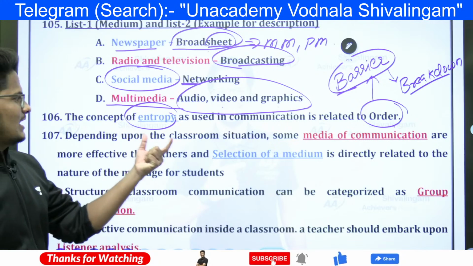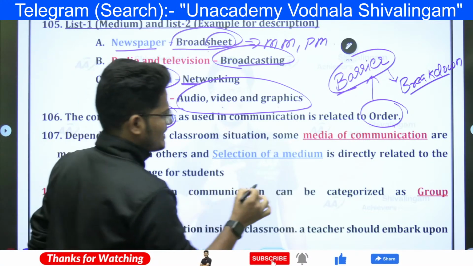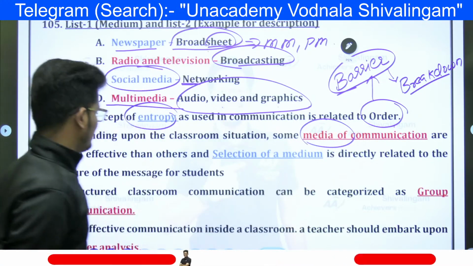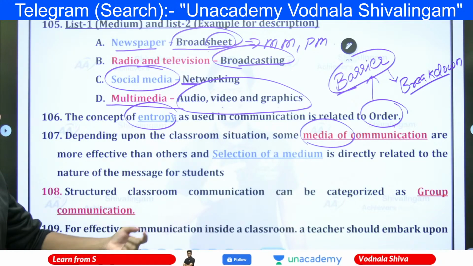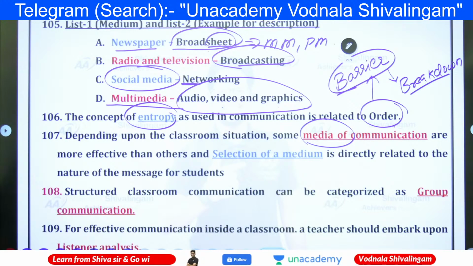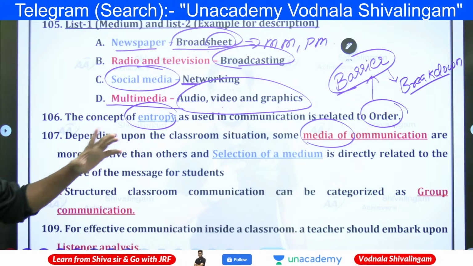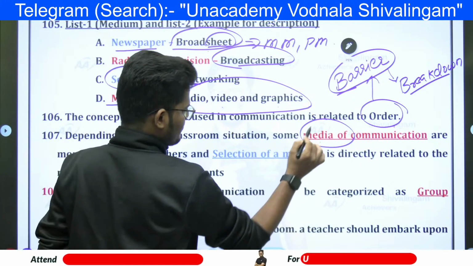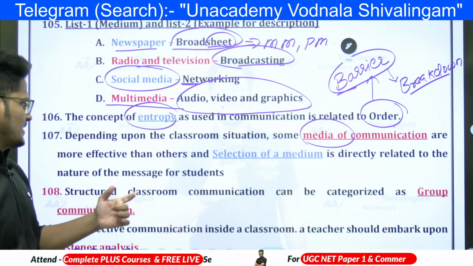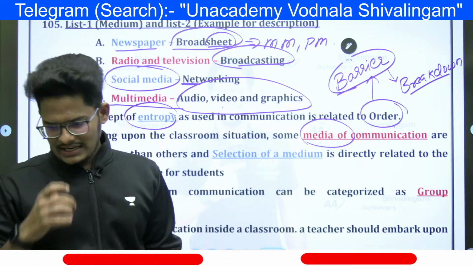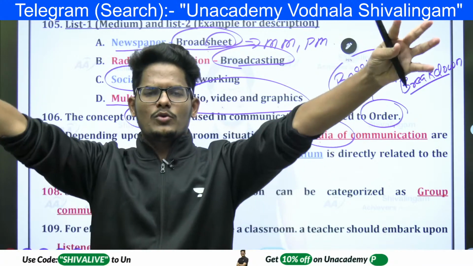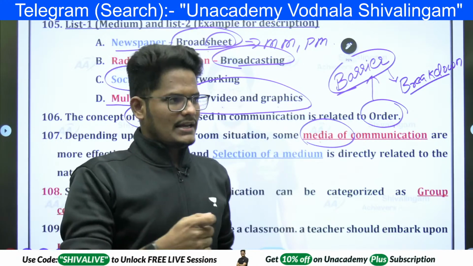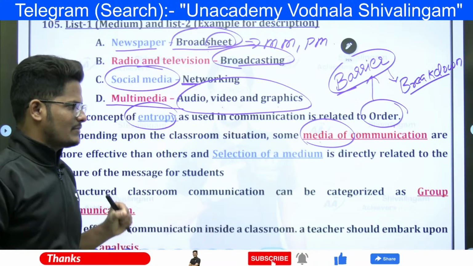Depending upon the classroom situation, some media of communication are more effective than the others, and selection of a medium is directly related to the nature of the message for the students. Because if the classroom strength is large, with more members, the media you need to use is digital media, it is mandatory.